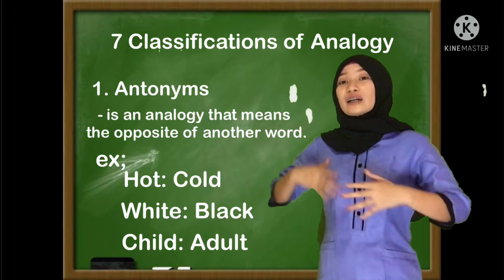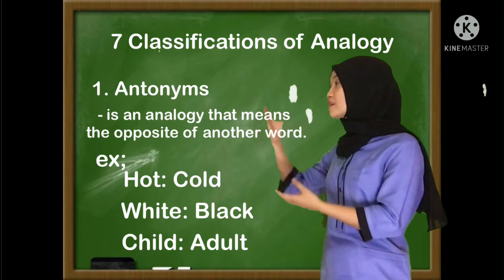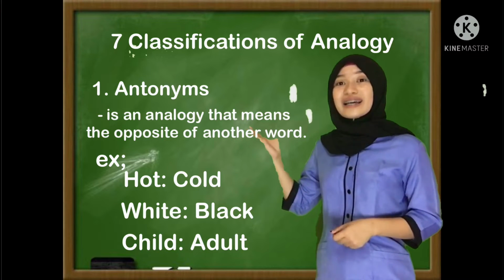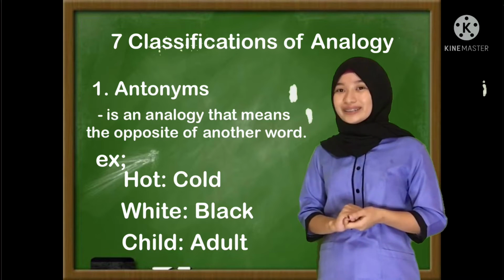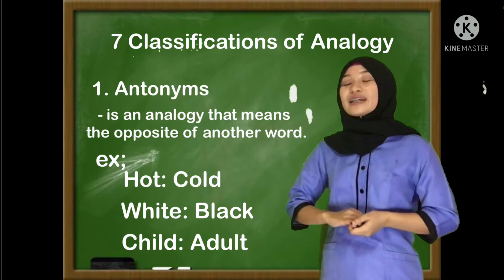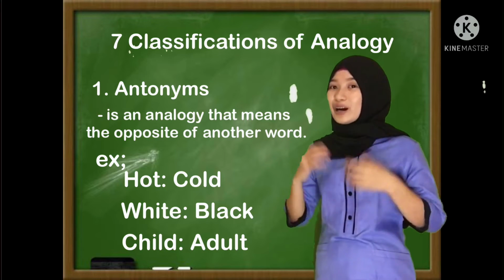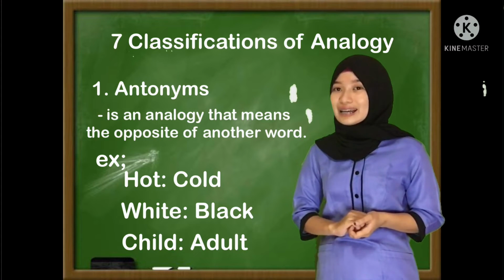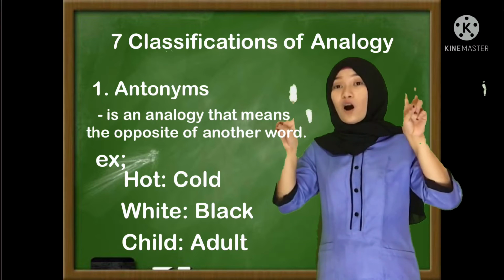They are called antonyms because the first word is the opposite of the second word. The first word, hot, is the opposite of the second word, cold. In other words, hot is opposite to the word cold, or they are opposite to each other. That's why we call it antonym analogy, from the word opposite.